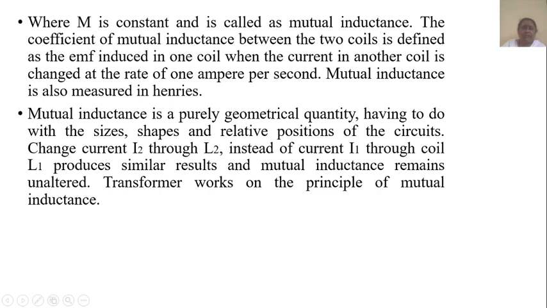Mutual inductance is a purely geometrical quantity having to do with the sizes, shapes and relative positions of the circuits. If we change current I2 through L2 instead of I1, then the coil L1 produces a similar result and the mutual inductance remains unaltered. A transformer works on the principle of mutual induction.